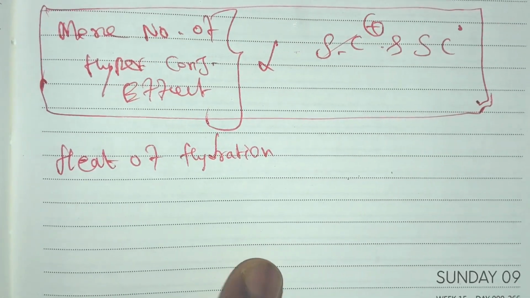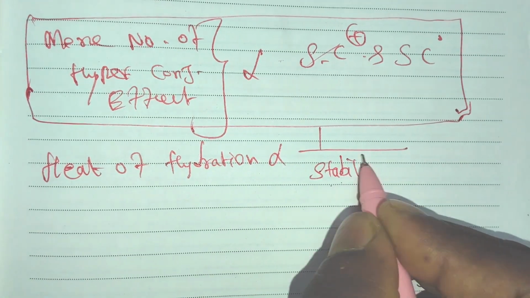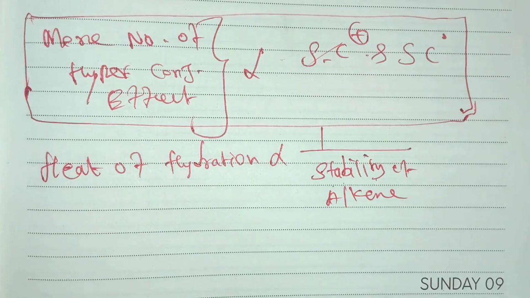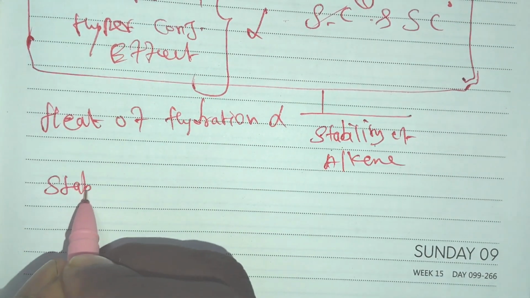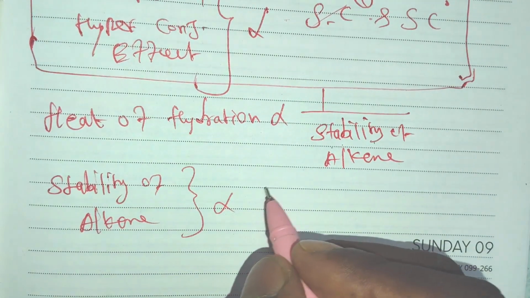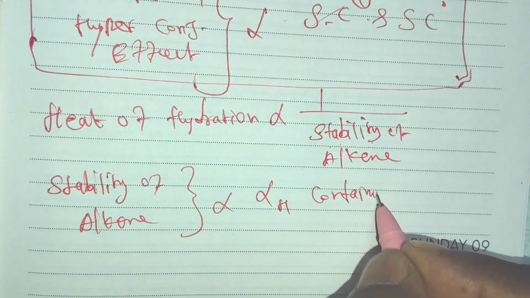Heat of hydration is inversely proportional to the stability of the alkene. Whenever the number of alpha hydrogens is higher, the stability of the alkene is directly proportional to it, for an alpha hydrogen containing molecule.